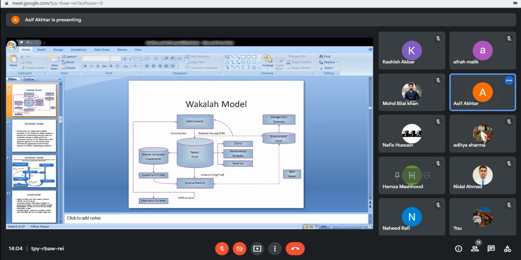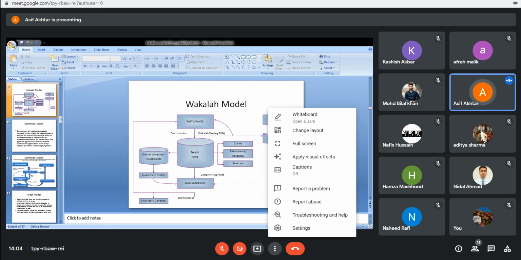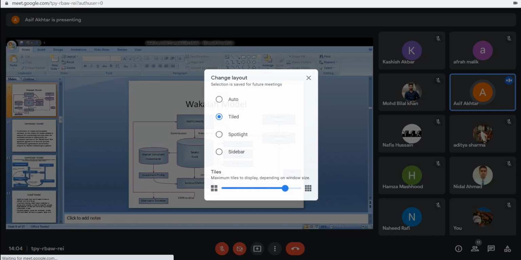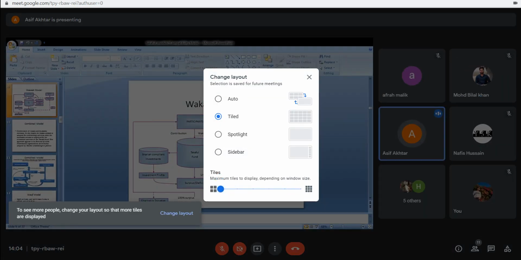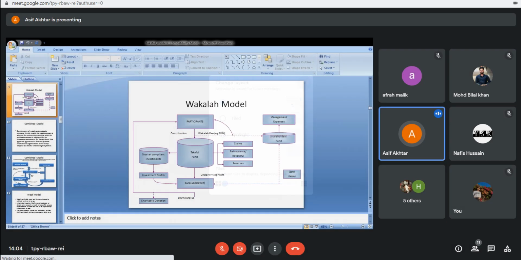Every block, every figure in this diagram represents a particular entity or a particular activity. Now it starts from the top. Where? At the top are the participants. The participant is the backbone because they are the ones who have invested their capital. Like I have subscribed to a particular insurance policy, so I have given my capital into that. So I am one of the participants. Participants put their capital into the fund, and that leads to the creation of the Takaful fund.